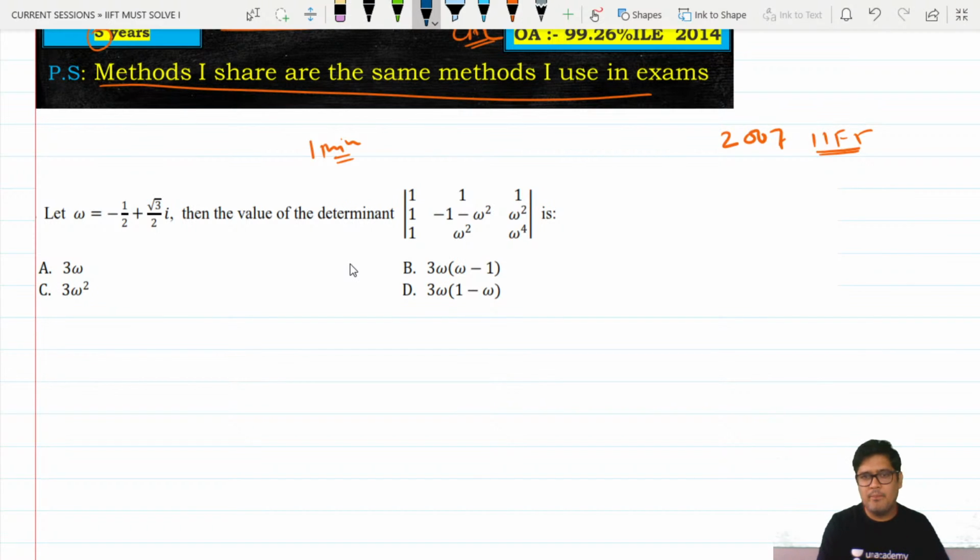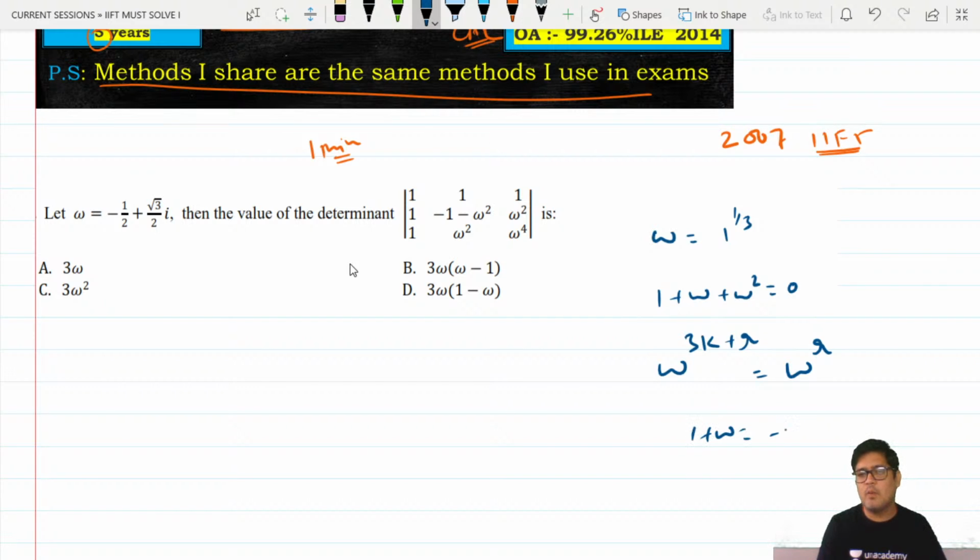First of all, beta, omega is equal to cube root of unity. Some properties of omega: 1 plus omega plus omega square is equal to 0. Furthermore, if you come across any power of omega as a multiple of 3 plus r, it is as good as omega to the power r. Very basic properties of omega. 1 plus omega is equal to minus omega square, 1 plus omega square is equal to minus omega, and so on and so forth. This is called the cyclic property of omega. This is the value of omega.